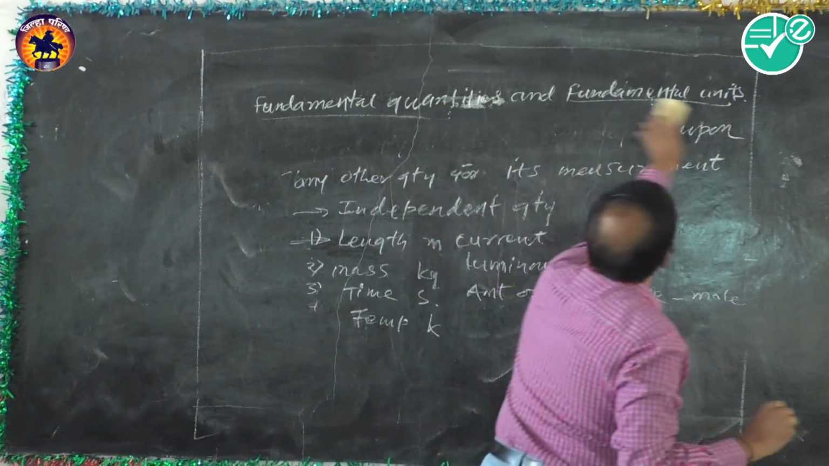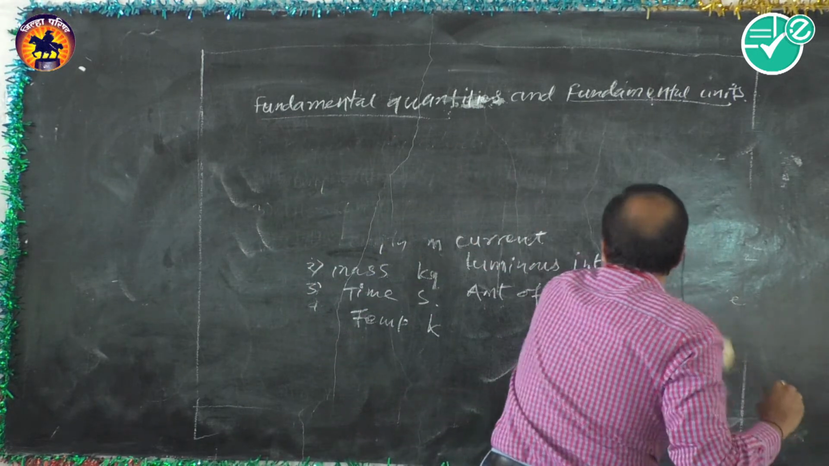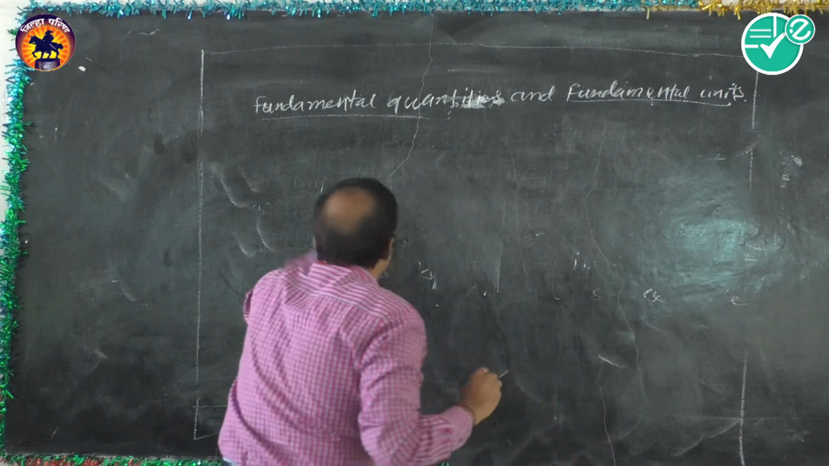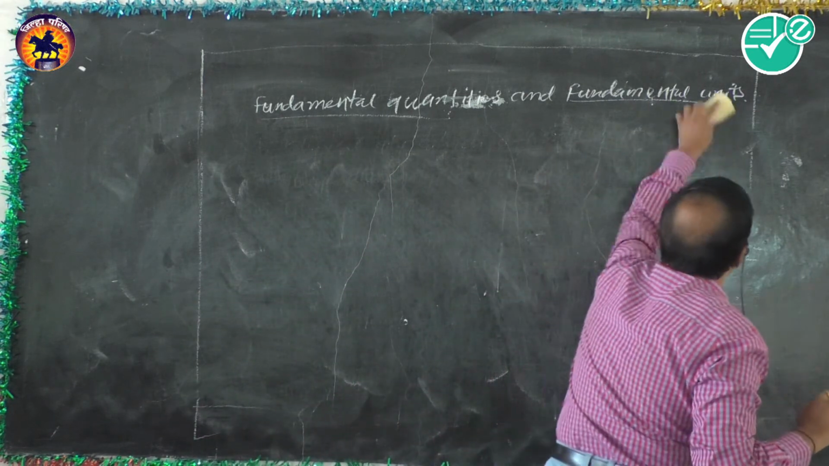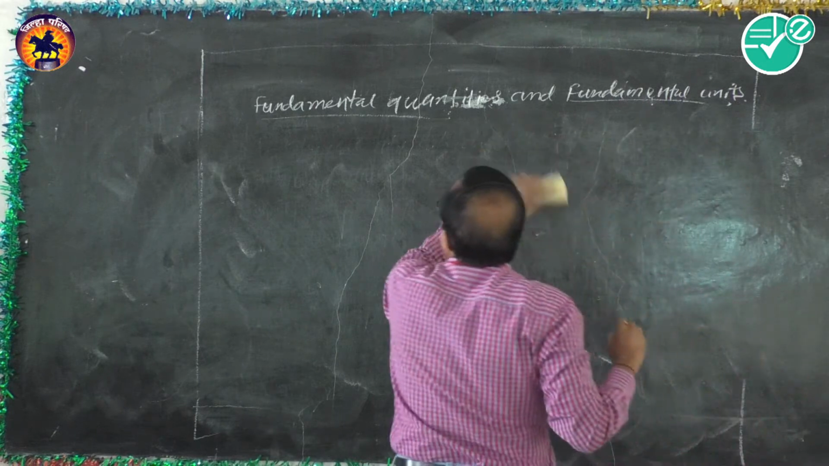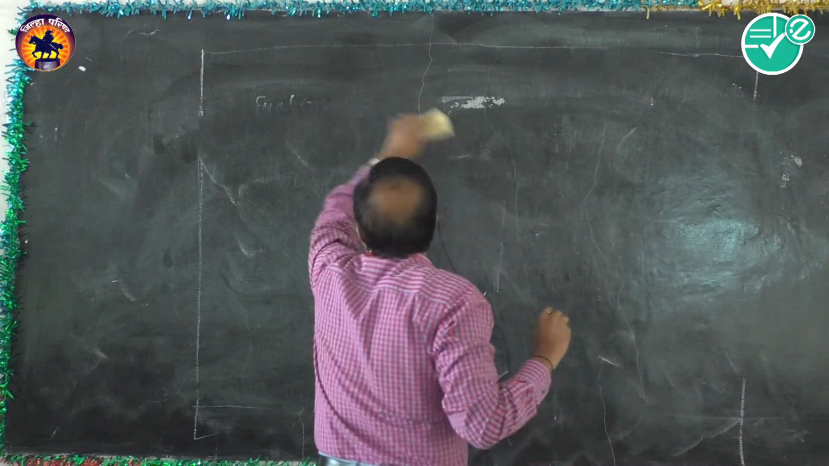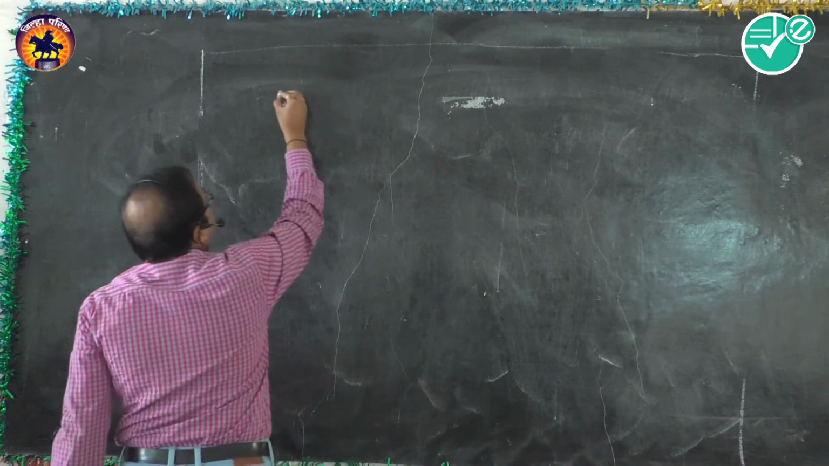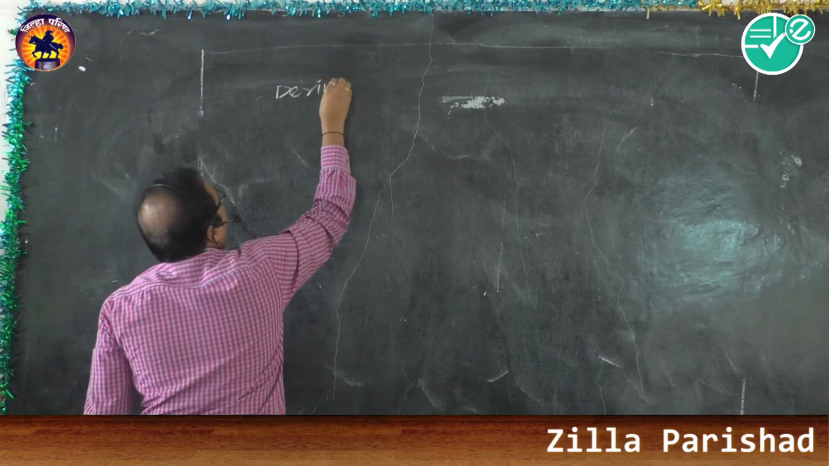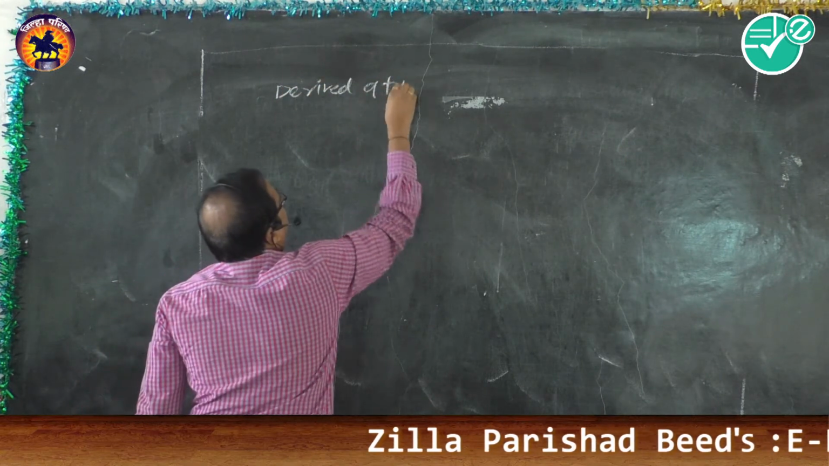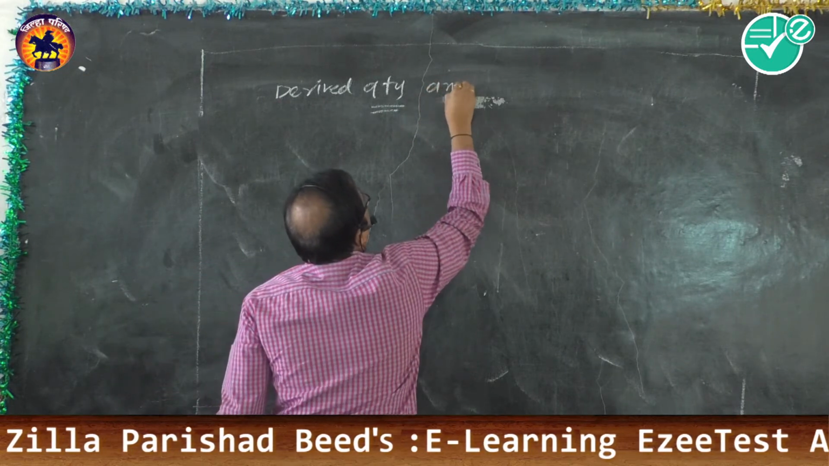Let us discuss the derived quantities. We shall first discuss all the topics concerned with CET or NEET and the MCQs. Regarding the MCQs, we are taking the basics and fundamentals. So let us take the very easy derived quantities. I am writing it in short: derived quantity and derived unit.